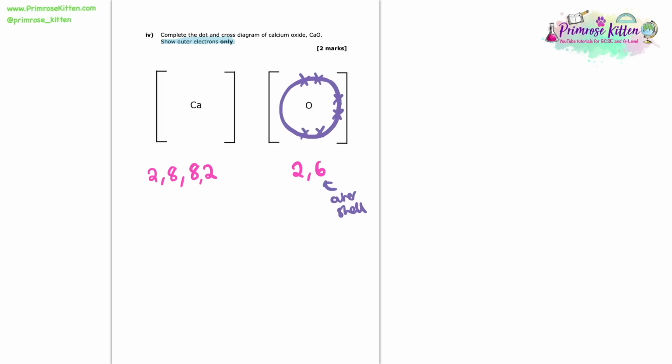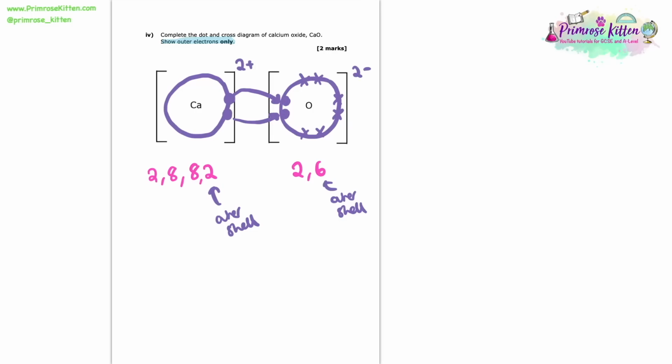Calcium on the other side, you can see that in its outer shell it only has 2 electrons. So initially it would have 2 electrons in its outer shell. But when this bonding takes place, calcium's 2 electrons are going to get donated to the oxygen. Remember, we said that it is giving up its 2 electrons and becoming 2+, becoming more positive, and the oxygen in turn is going to gain 2 electrons and become 2- in charge.